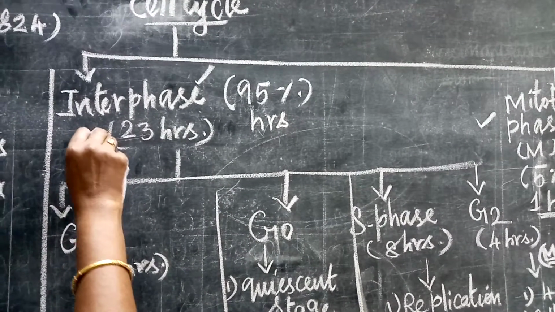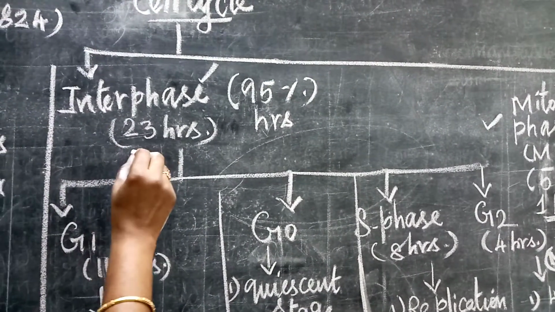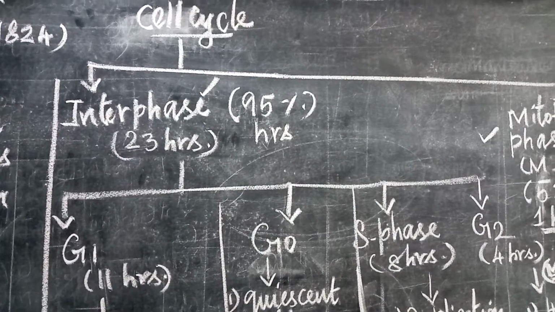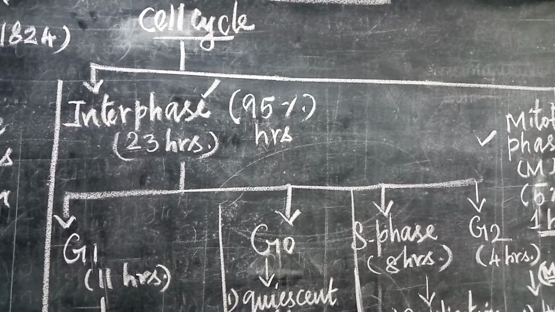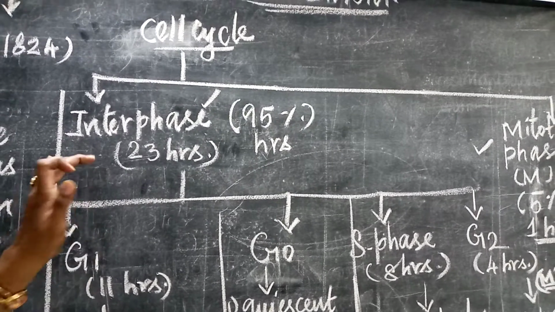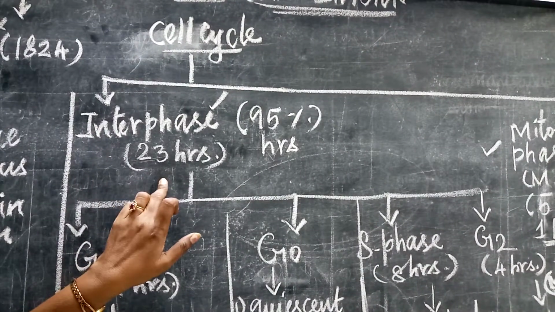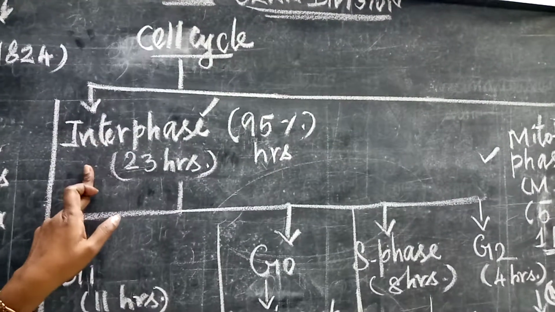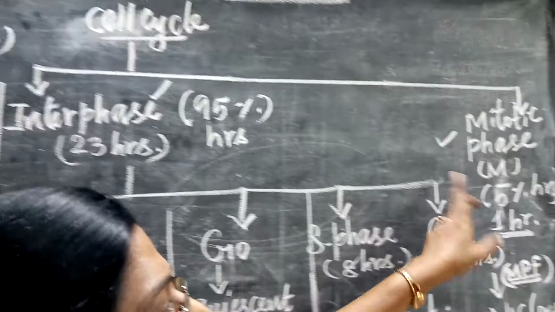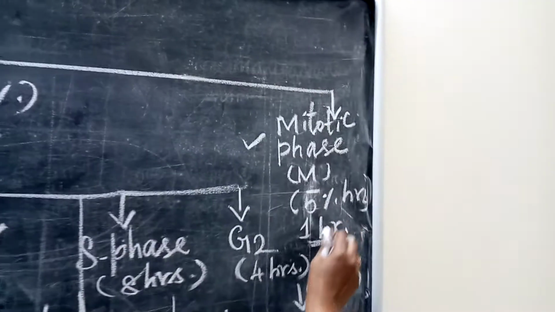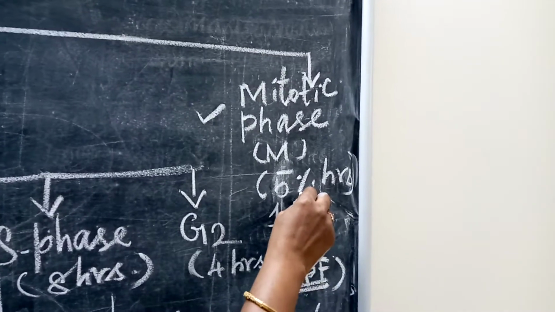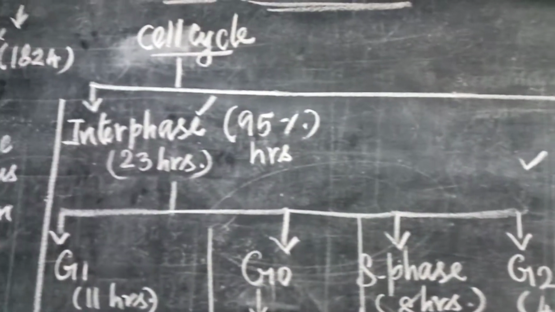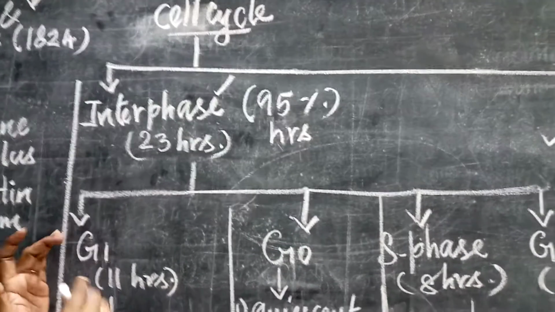Now this interphase is the longest phase because each and every eukaryotic cell needs 24 hours for its cell cycle process, in which interphase consumes 23 hours. Nearly 95% of the time is utilized by interphase. Then the mitotic phase utilizes only 1 hour, that is 5% of the time. And this interphase, the longest phase, consists of 3 stages.